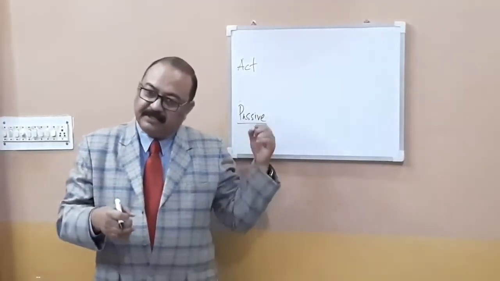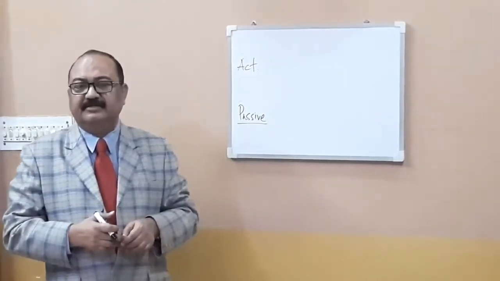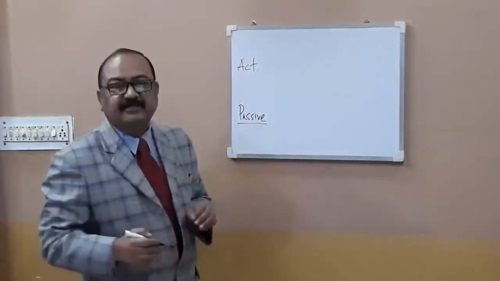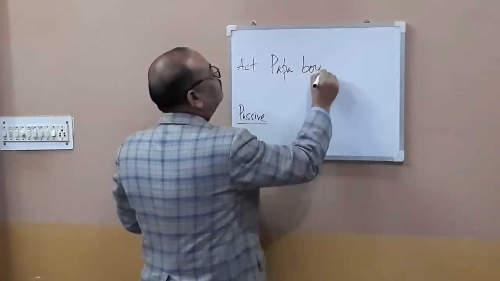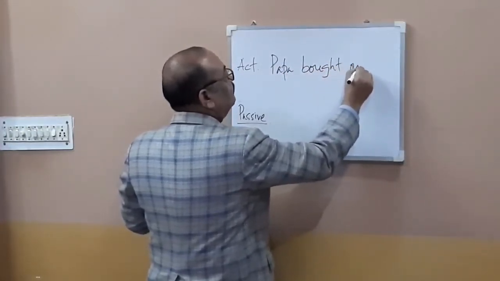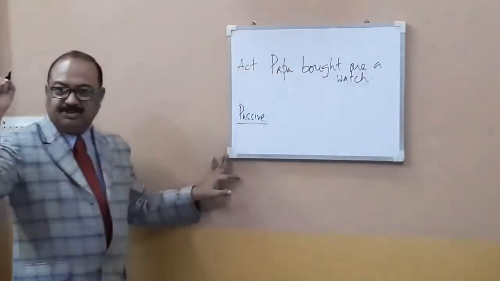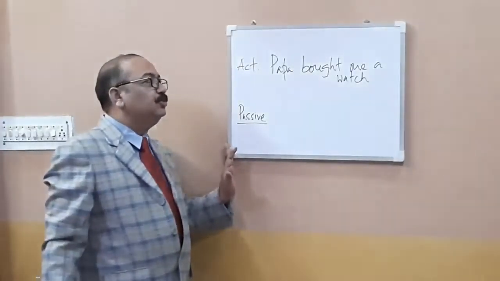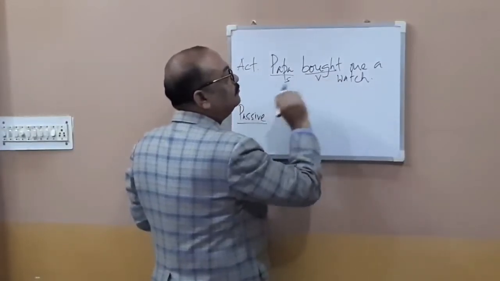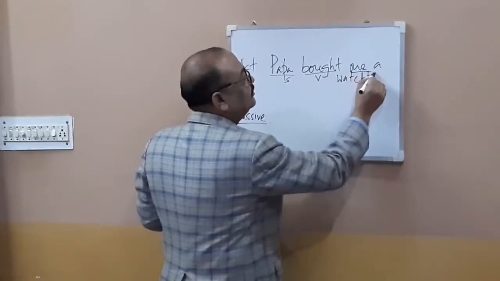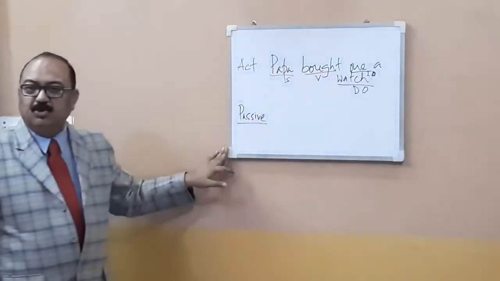Now we are going to take up some sentences with indirect object and direct object. For example, in active voice you may say, Papa bought me a watch. Now this is a sentence. Here Papa is subject, bought is verb, and me is indirect object. Now you remember? Yes, sir. And a watch is direct object. So here you have two objects.